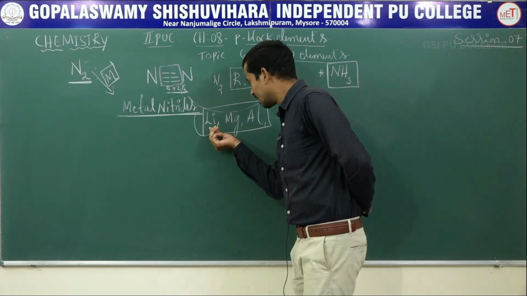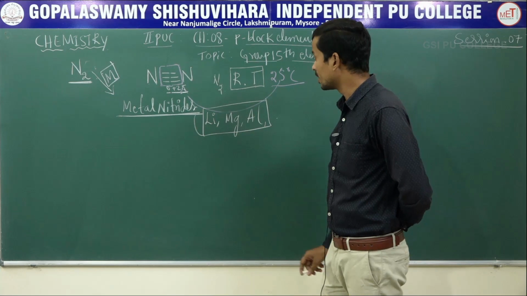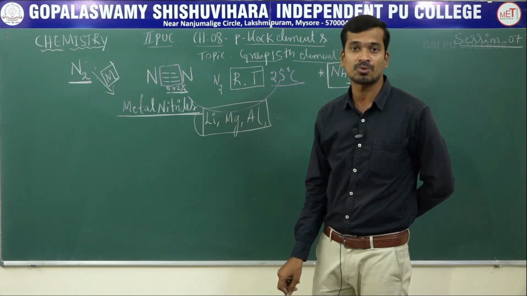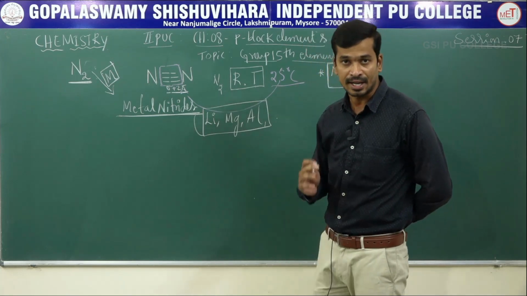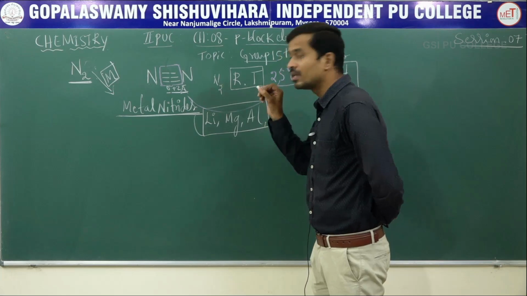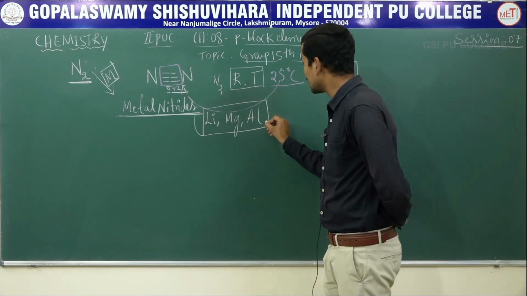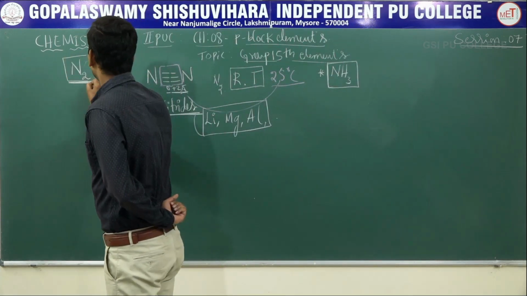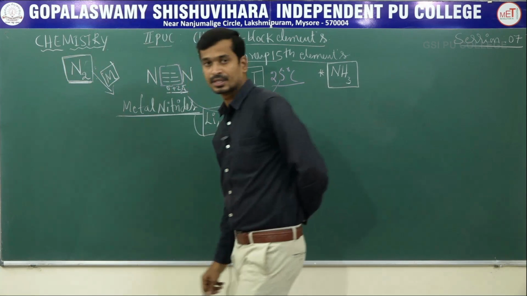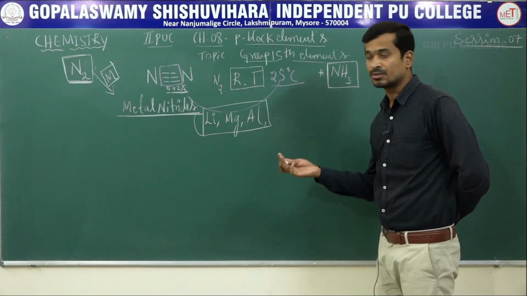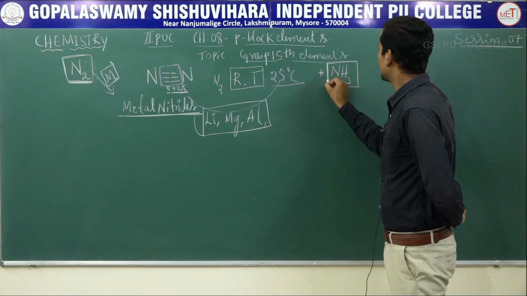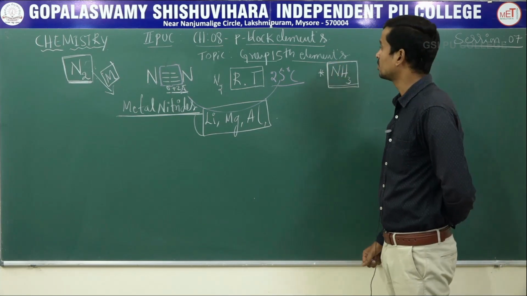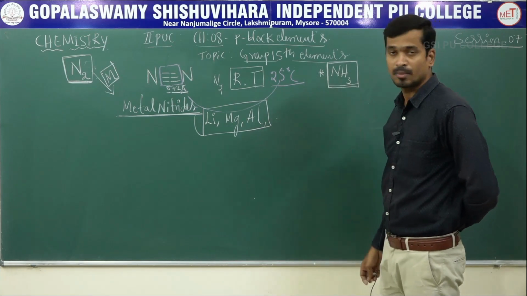Nitrogen reacts with lithium metal to give lithium nitride, reacts with magnesium to give what? Magnesium nitride, and reacts with aluminium to give what? Aluminium nitride. This is the first compound of a group 15 element, nitrogen. Next, what is the major use? It is used for the preparation of ammonia by Haber's process. Clear? Next, move on to preparation of ammonia by Haber's process.